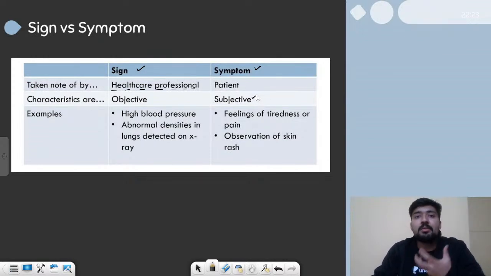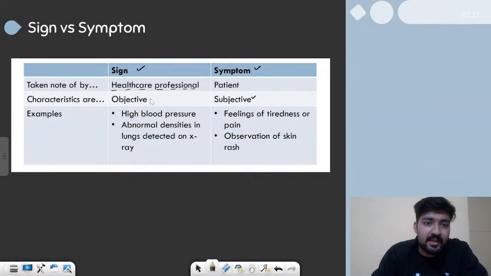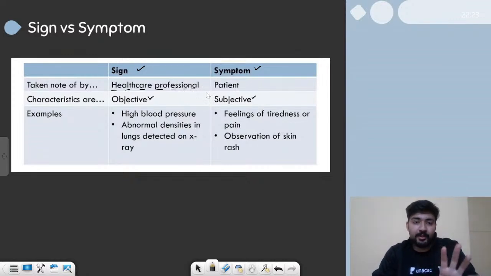So basically you tell that this is how I'm feeling, right? You cannot give a number. Like you cannot say that I have a level 10 headache, because it is not something objective. It is subjective. You can tell how you're feeling. But the sign is objective. It has a particular amount to it, a certain value to it. For example, temperature can be high or low. But a symptom cannot be objectified like that. It is something subjective, right?